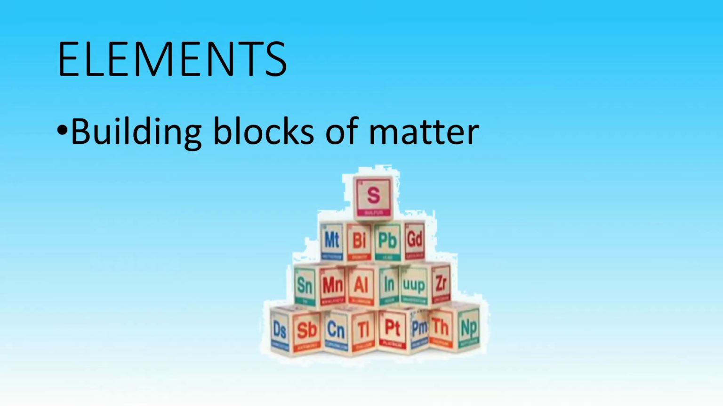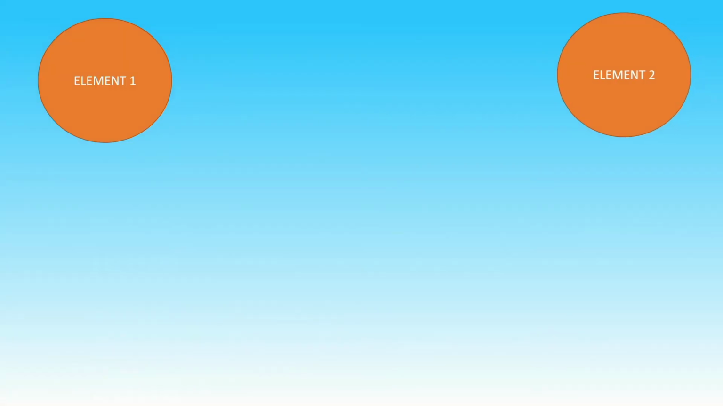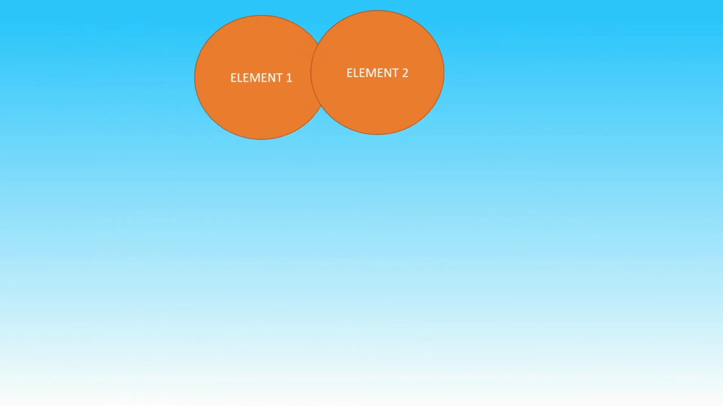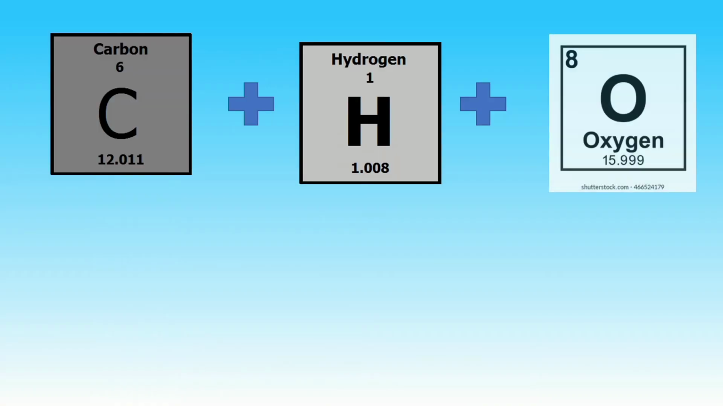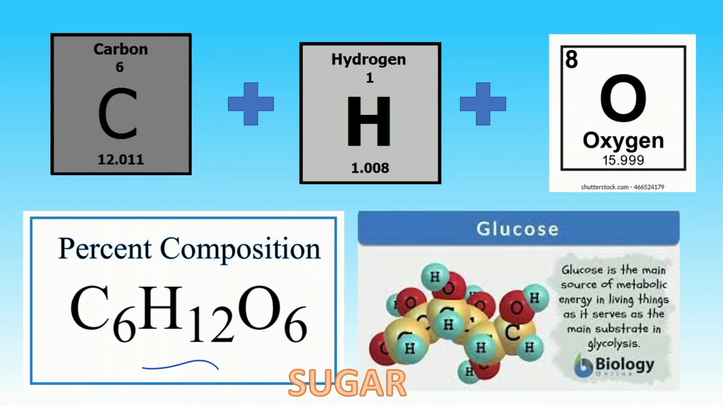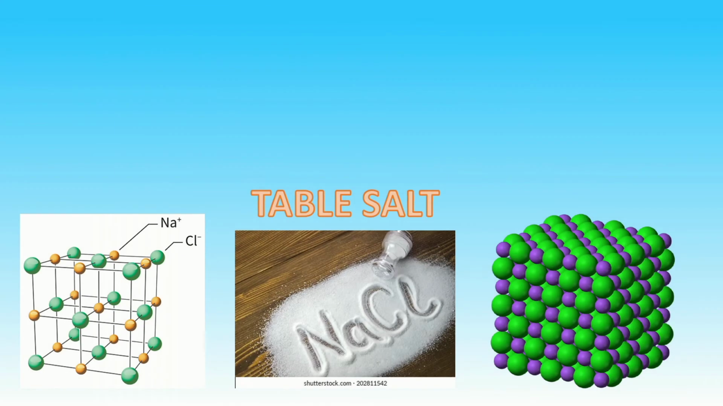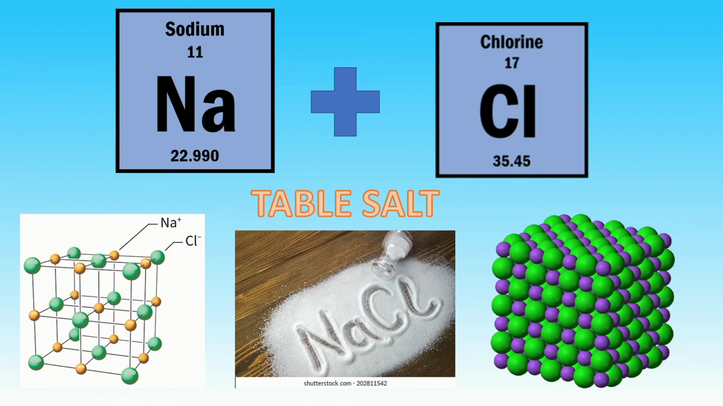Elements are also known as the building blocks of matter. Though you cannot break them down into simpler substances, you can combine them to form more complex substances. Carbon, hydrogen, and oxygen are elements that, when combined at a specific ratio, can form sugar. Table salt is not an element because it is formed from two elements, sodium and chlorine.